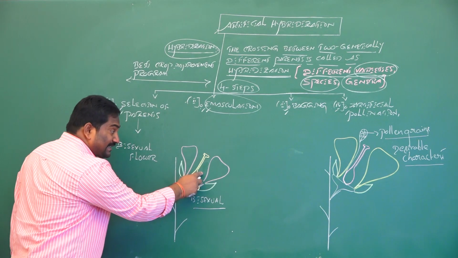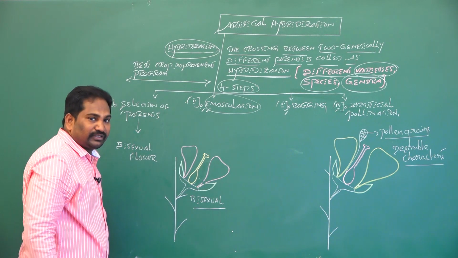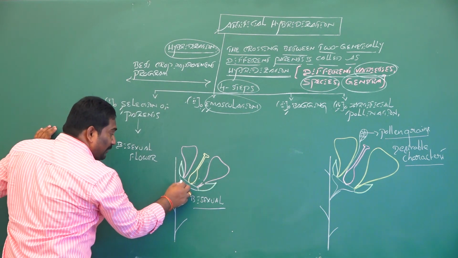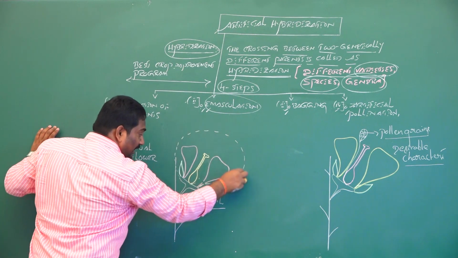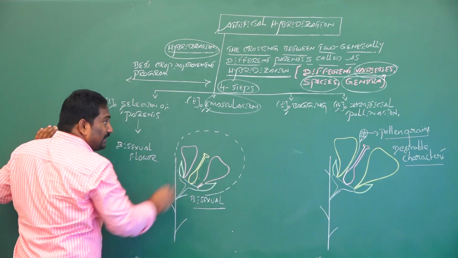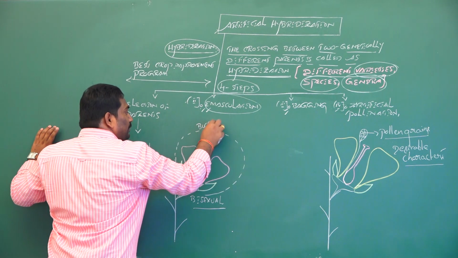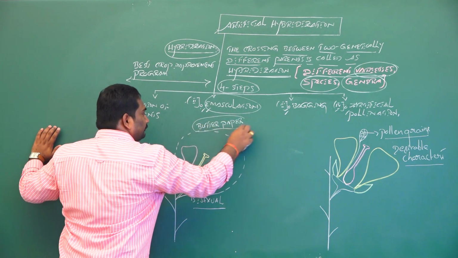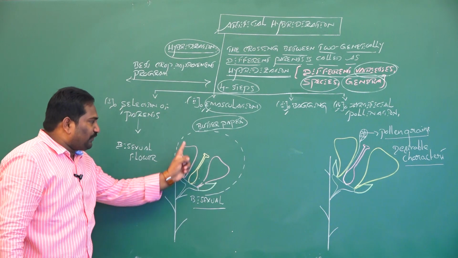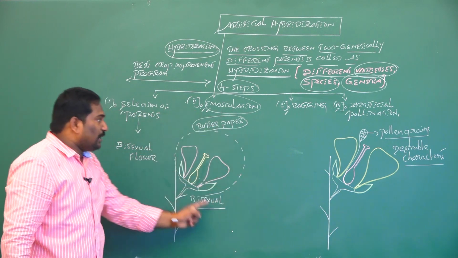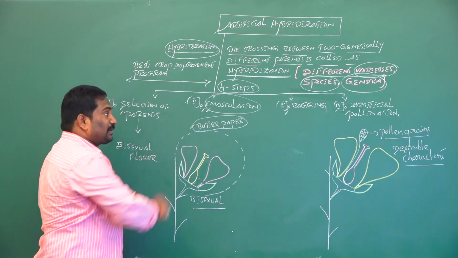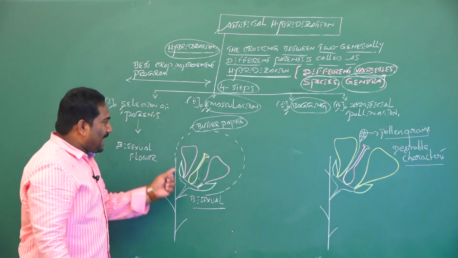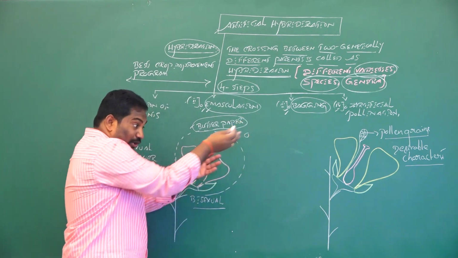Now this is a unisexual female flower. To prevent unwanted pollination, this unisexual female flower is covered by a polythene bag, which must be prepared from butter paper. This phenomenon is called bagging. Bagging prevents unwanted pollination.